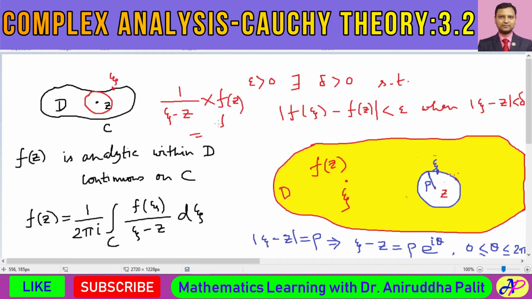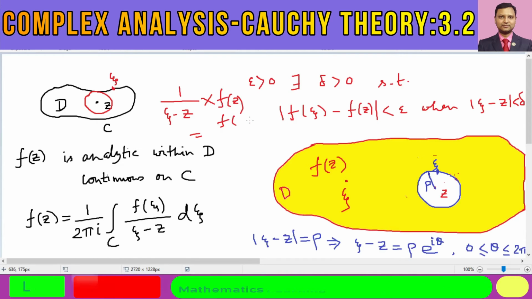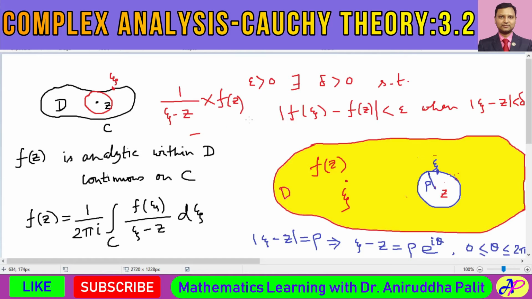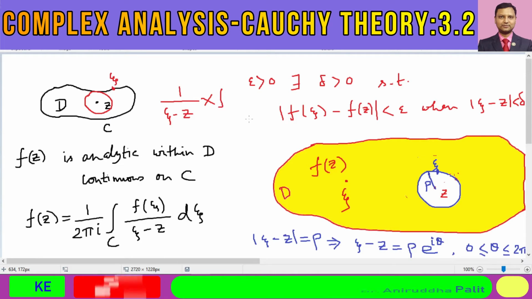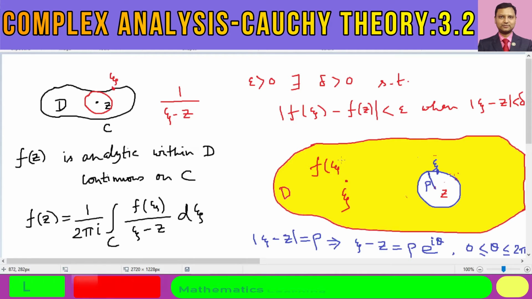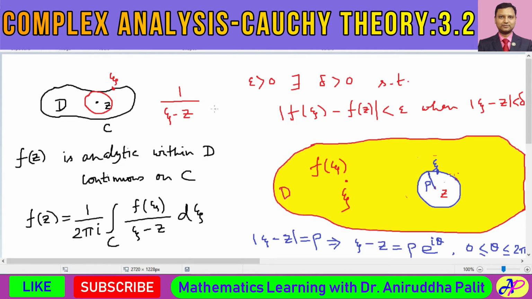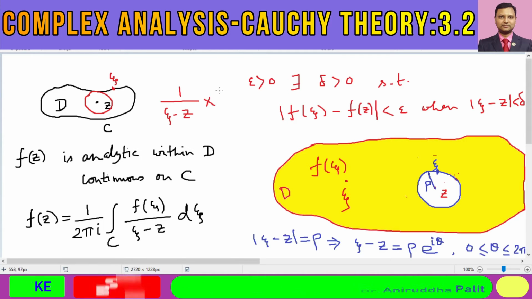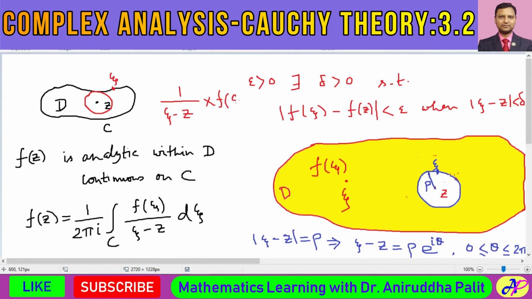Not f of z rather, because we should write f of xi, not f of z, because z is over here a fixed quantity, a fixed number. Xi is an arbitrary number, so we should write f of xi. All right, so let's multiply it by f of xi. z is a fixed quantity.